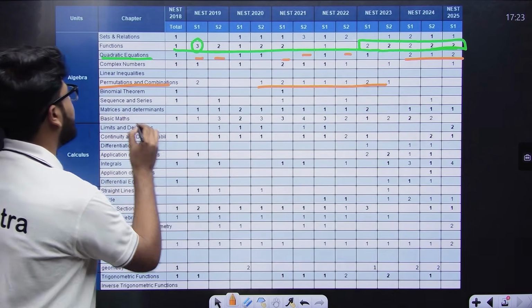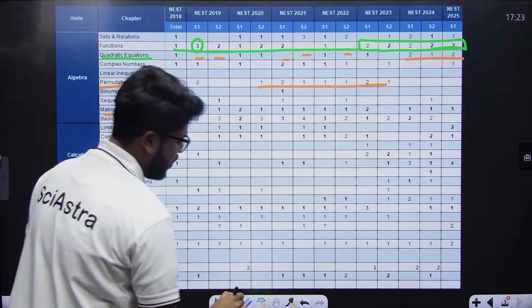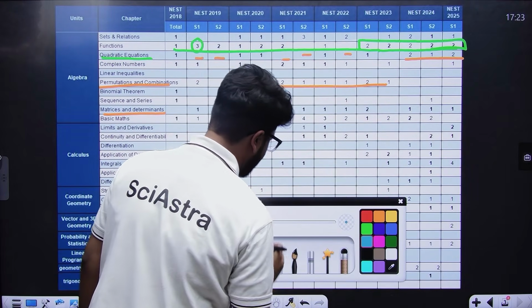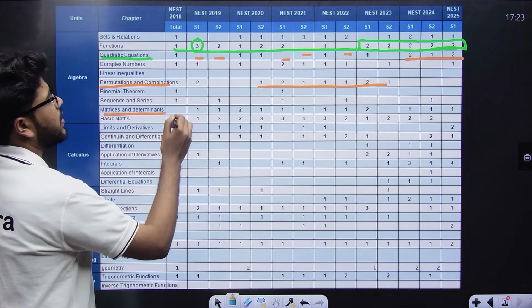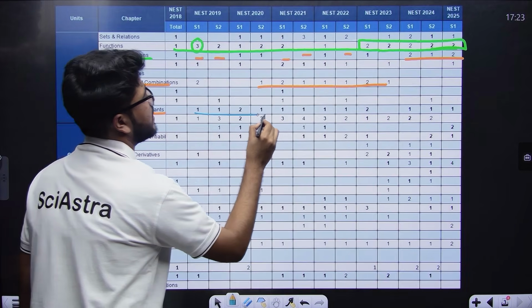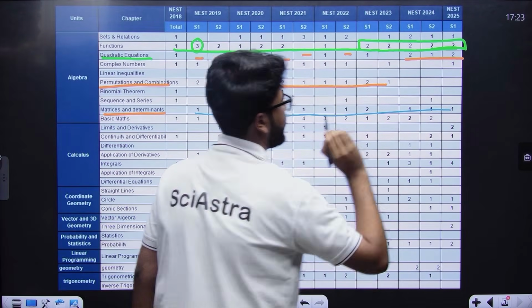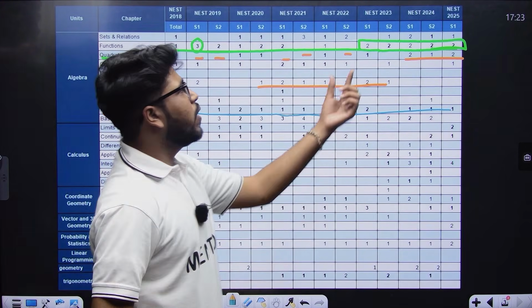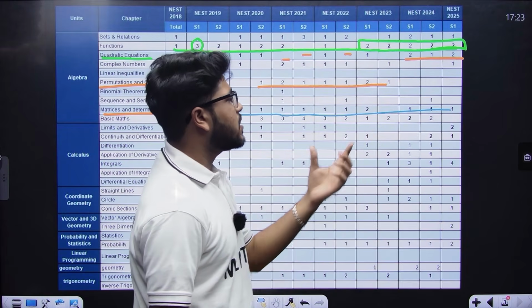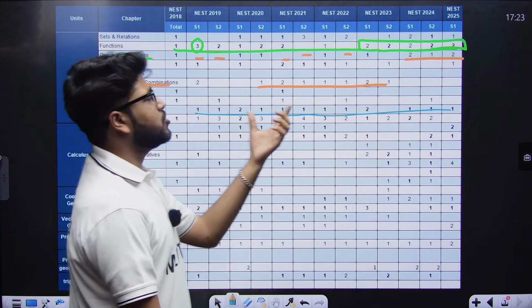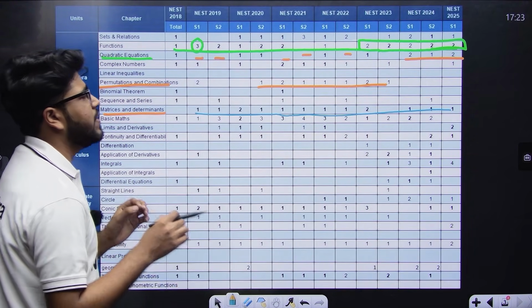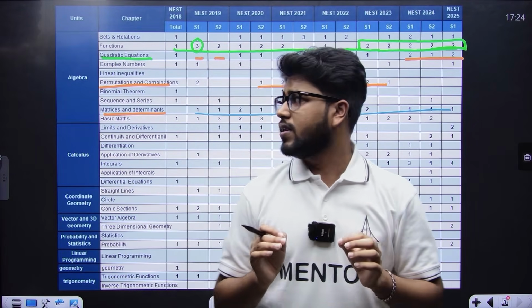Then next is matrices and determinants. Matrices and determinants is a chapter that comes every year consistently, and you can see at least 1 or 2 questions in each year. Only in the year 2023 it was missed. Otherwise, you can see this chapter has questions every year.